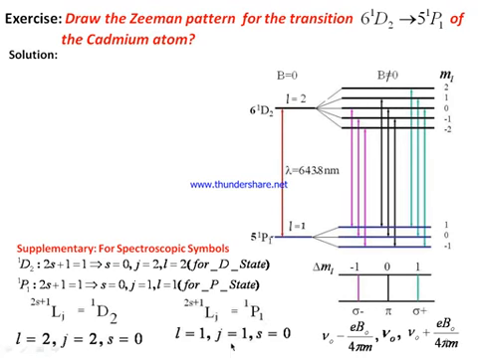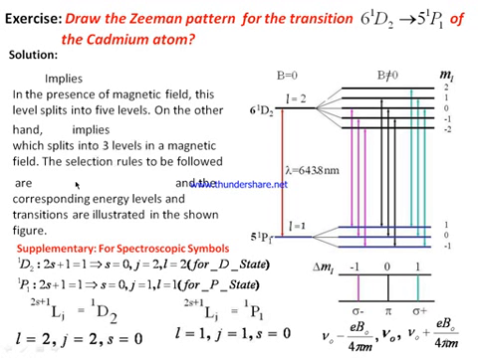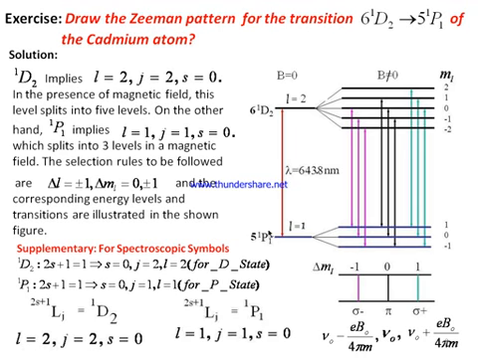Similarly for P11 I calculate the values of L, J and S. Now we know the selection rules. D21 implies that L is equal to 2, J is equal to 2, S is equal to 0. P11 implies L is equal to 1, J is equal to 1, S is equal to 0.